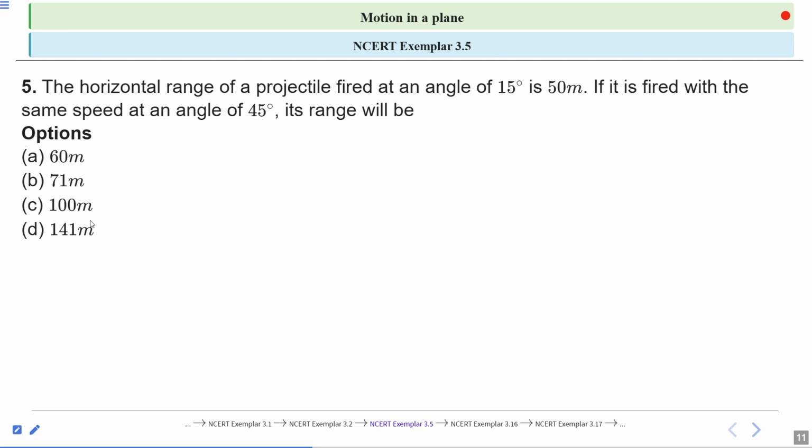Please solve this question. You have some time to solve this question. After that, we will solve this question. Clear?